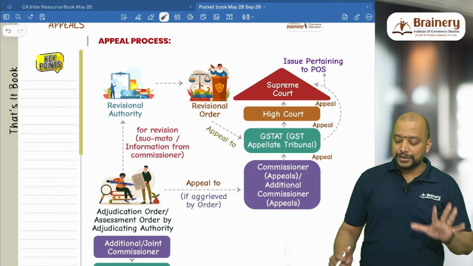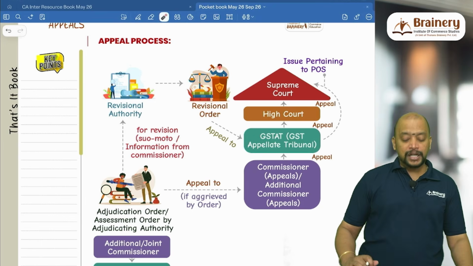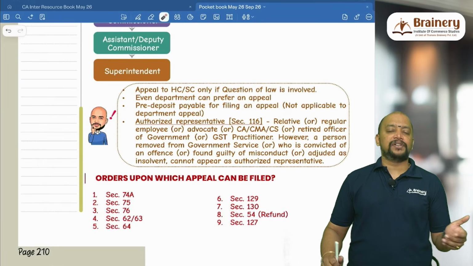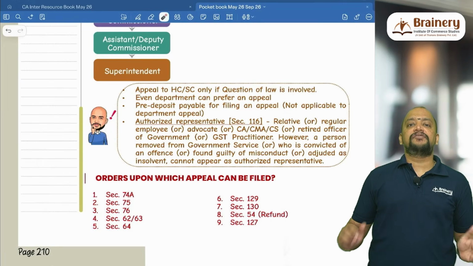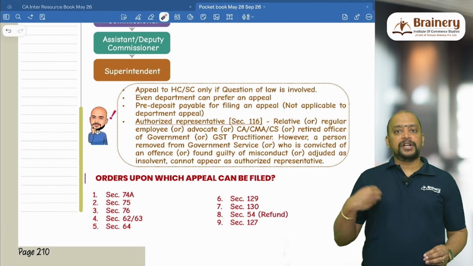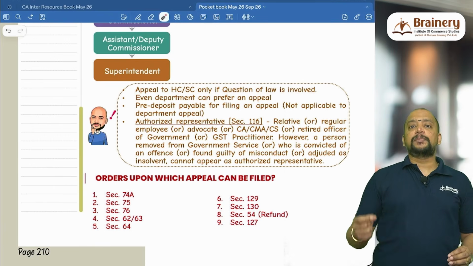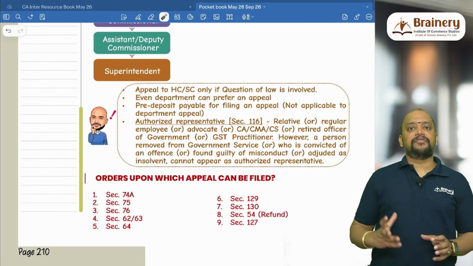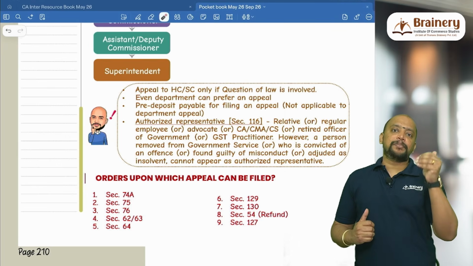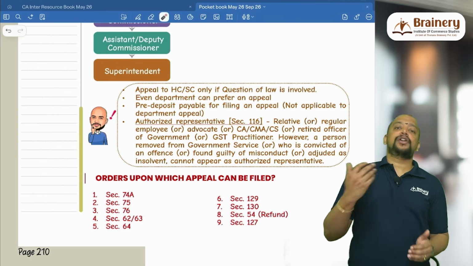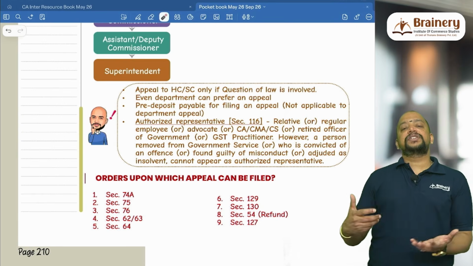If it is one of these 5 issues, we can skip the High Court and directly go to the Supreme Court. Then, appeal to the High Court and Supreme Court is only if a question of law is involved. What is the difference between question of law and question of fact? If there is an issue related to the provision, that is a question of law, and if the provision is dependent upon a condition, then that condition is a question of fact. For example, whether an activity is supply or not a supply is a question of law, but whether consideration is involved or not in the activity is a question of fact.